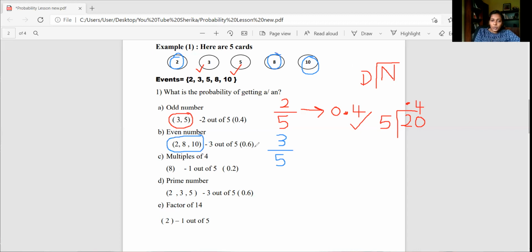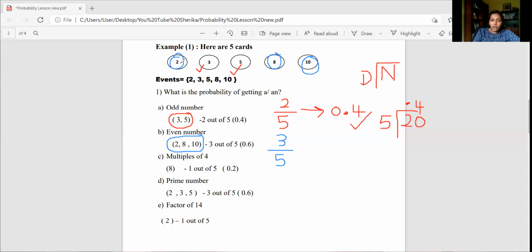The next one, the C part. Now the question is, what is the probability of getting a multiple of 4? What is the meaning of a multiple of 4? The table of 4. So you can see 2 is not a multiple of 4, 3 also is not, 5 also is not, only 8, yes, it's a multiple of 4, and 10 is not a multiple of 4.